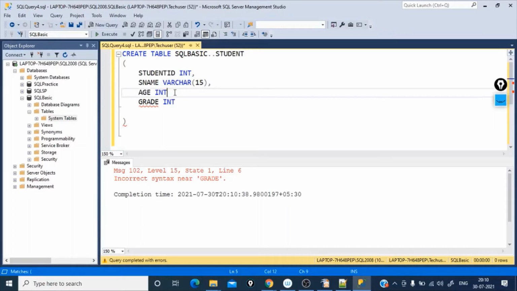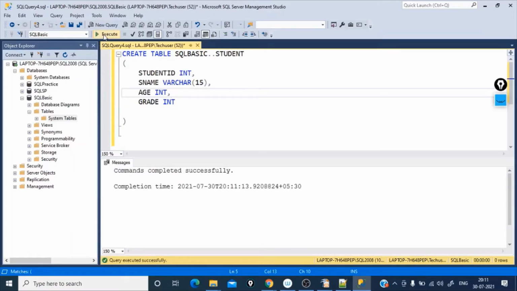Since we know what the syntax error is, let's go ahead and put this comma. Just observe, the moment I put the comma, this red color mark disappears. Now it is saying everything is fine. There is no red mark or anything. We can just go ahead and execute.